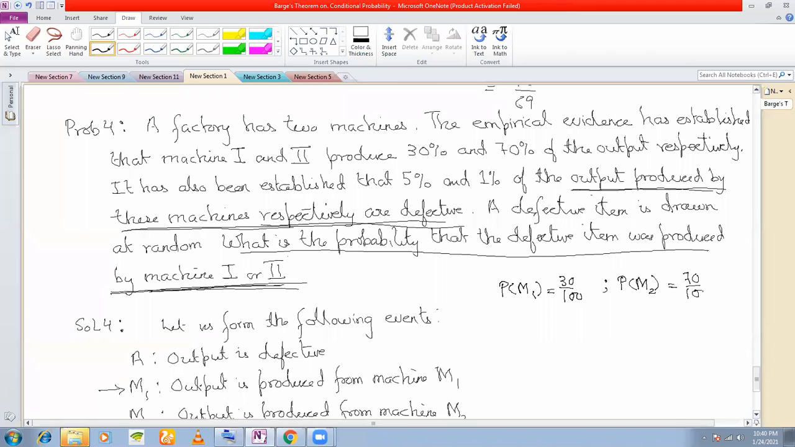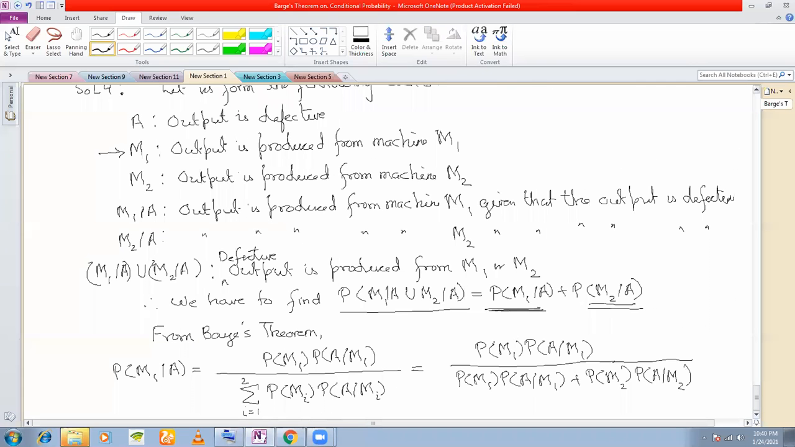70%. So 70 by 100. Yes, sir. So PM1, PM2 we have found out. That means this we have found out. This we have found out. This we have found out.